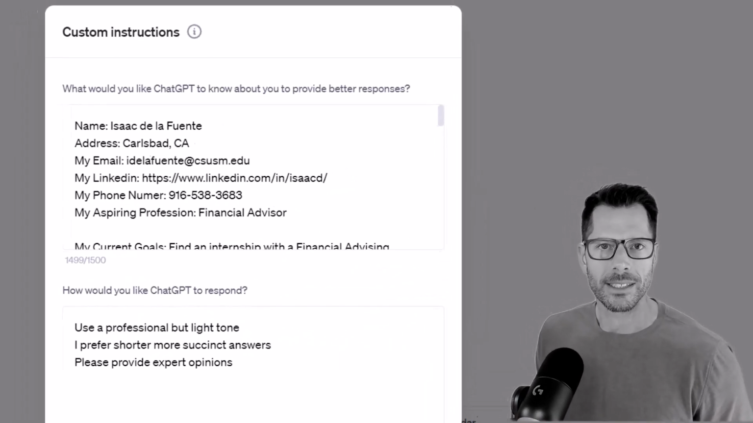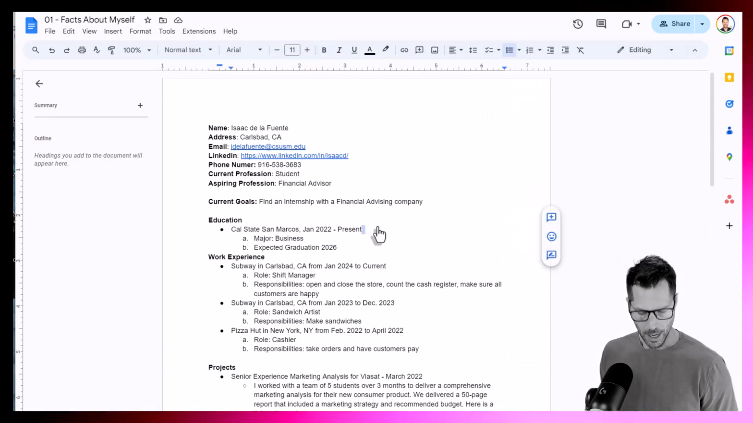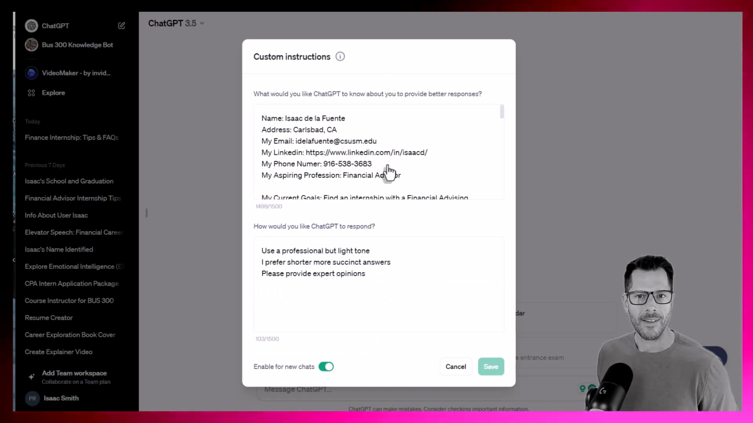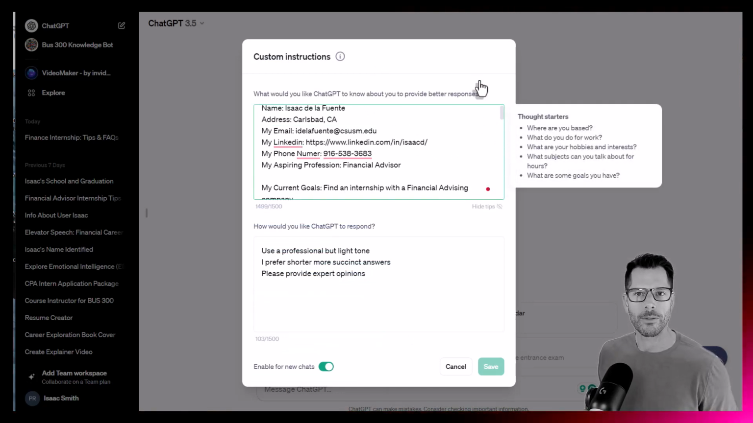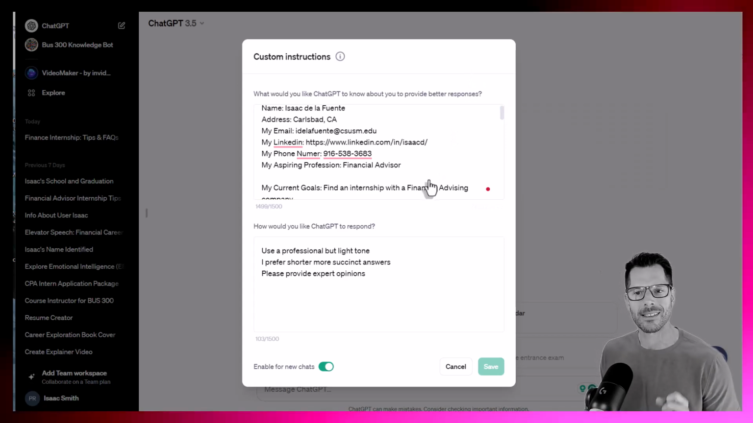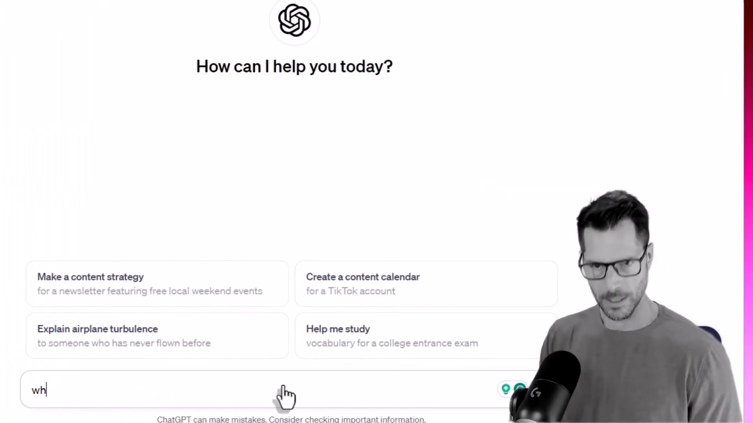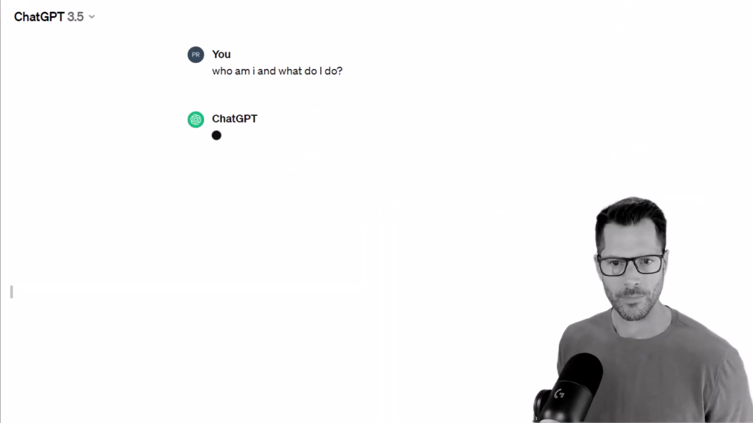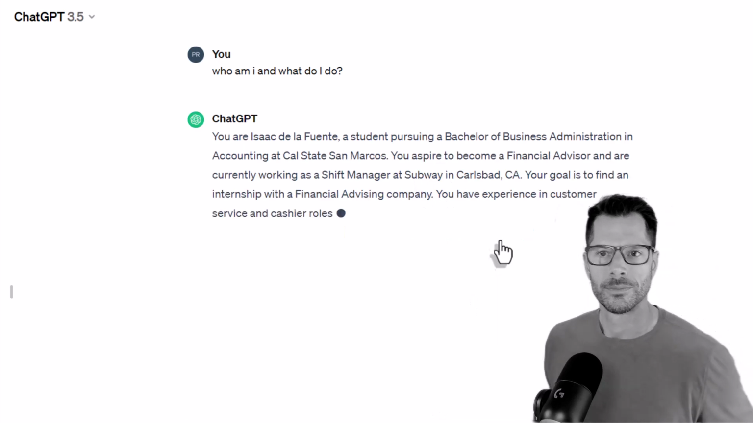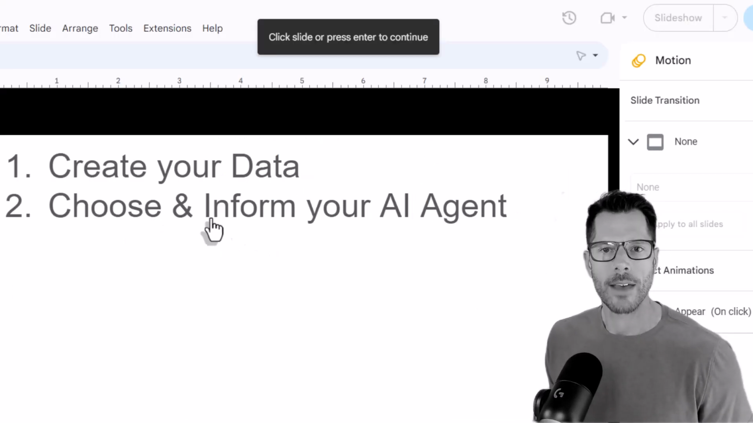So all I'm doing here is I've filled out my information about myself, all of this. All I have to do is copy and paste that into this section, and the bot will now forever know everything about me and use that to tailor the answers. Want to test it out? Who am I and what do I do? Instantly, it knows. It knows me. That was sort of a gut check. Now I've informed my agent.